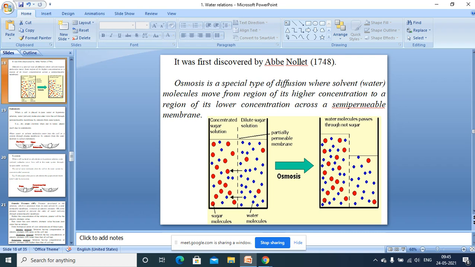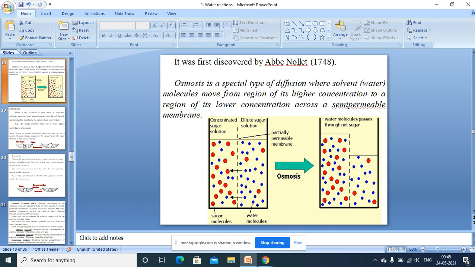Okay, understood the terminology, how the osmotic pressure is expressed. This osmotic pressure is also called suction pressure. Why is it called suction pressure? Because it is sucking the water from the solvent. So what happens? Remember that, higher the concentration of the solution, the osmotic pressure value is more.